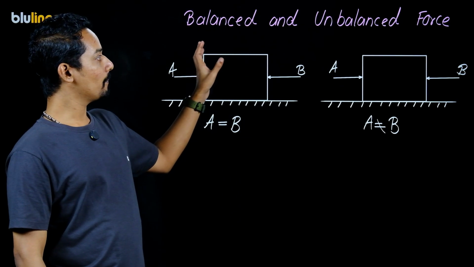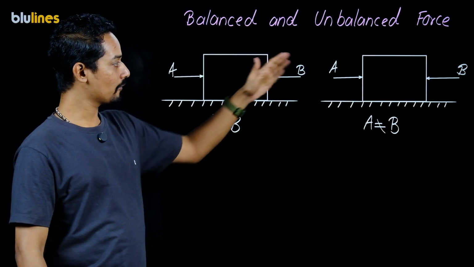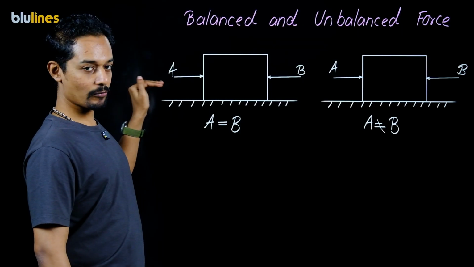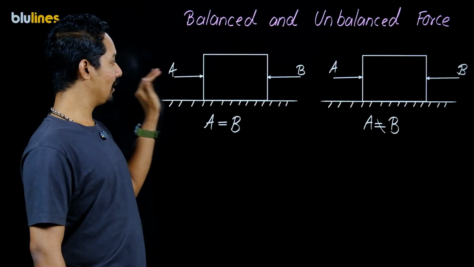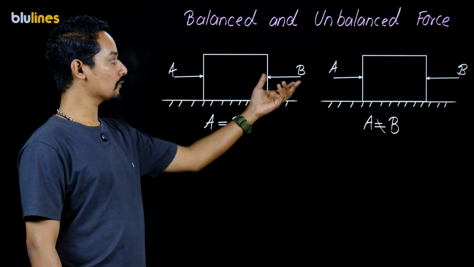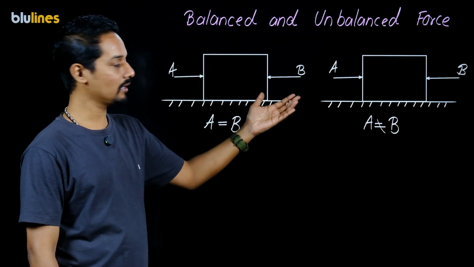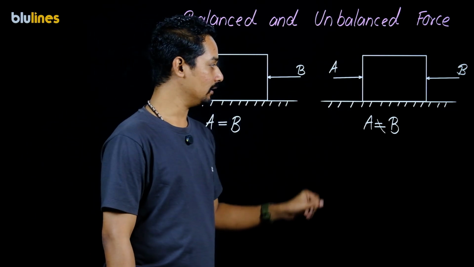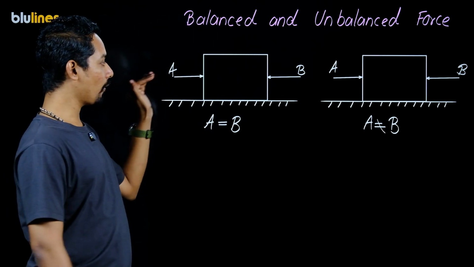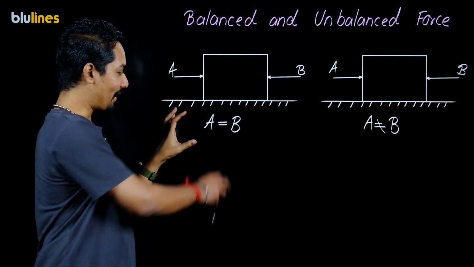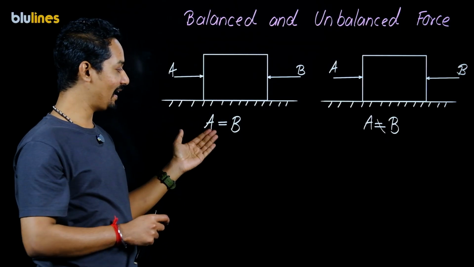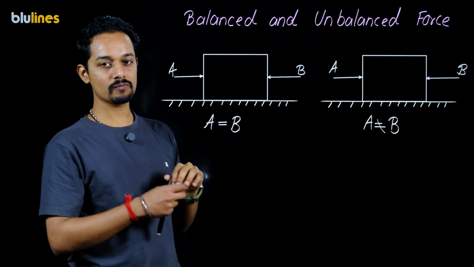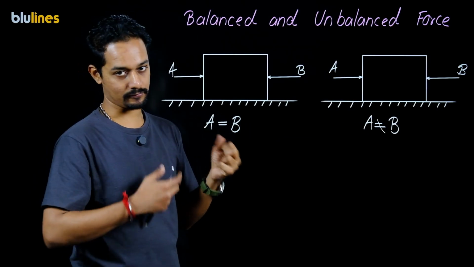Now let's discuss balanced and unbalanced forces. Here we have two diagrams. In the first diagram we have A, someone who is pushing the box from the left side, and B also represents an individual who is pushing this box from the right side. Similarly here we have A and B. But the difference is that in the first situation both of them are pushing with equal magnitude. That is why we have A equals B. Here A is not equal to B. One of them is pushing with a larger force.